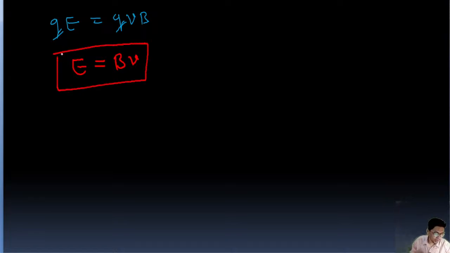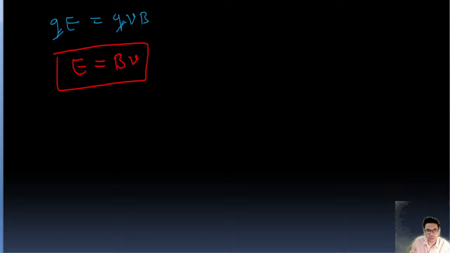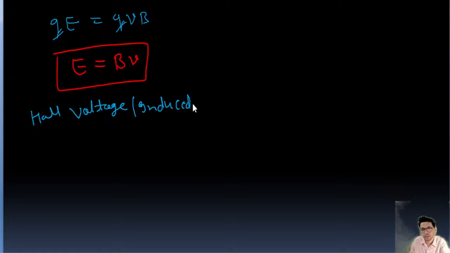Now Hall voltage or induced voltage, the voltage that gets induced, will be along that direction. So the Hall voltage, that is going to be VH. We know VH equal to Ed.